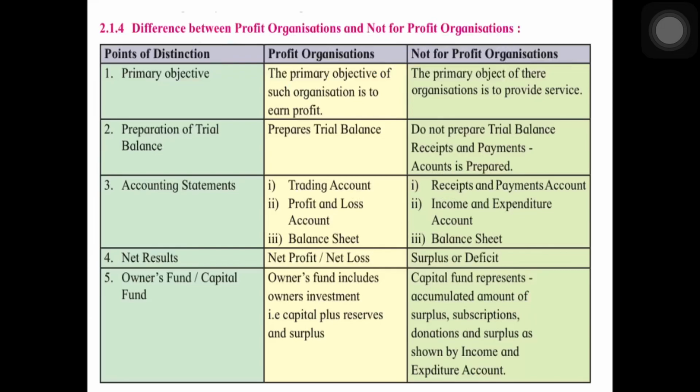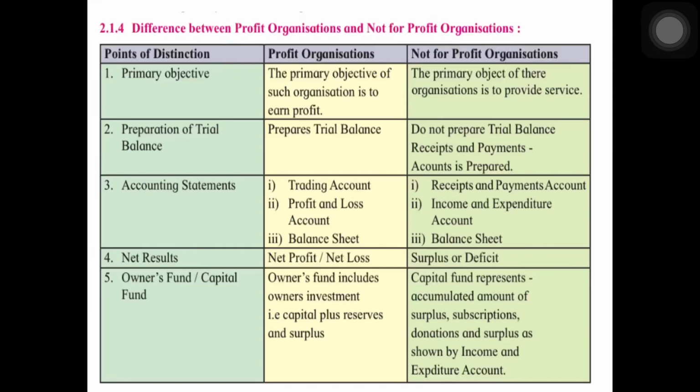Profit organizations, what accounting statements do they make? We have done that in the previous chapter: trading account, profit and loss account, and balance sheet. Whereas in case of NPO, receipt and payment account, income and expenditure account, and balance sheet is prepared. The net result of any profit organization is net profit or net loss. In case of NPO, you never say net profit or net loss. You always say surplus or deficit. Surplus means profit, deficit means loss. But this is the terminology. You're supposed to use surplus or deficit.